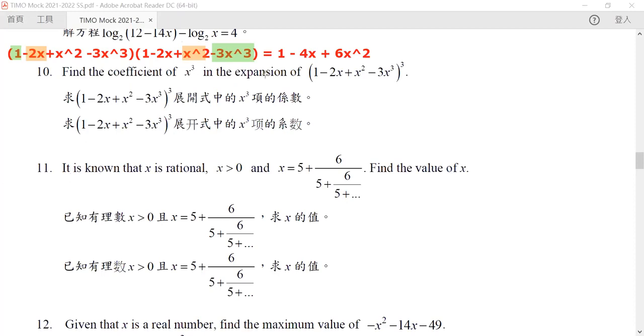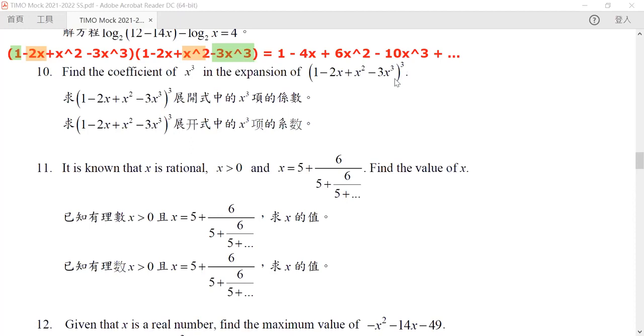So if we count for our green one, we get a negative 3 times x to the power 3. For our orange one, we'll get a negative 2 times x to the power 3, but we need to count them twice because it appears 2 times. So overall, it will be equal to negative 10x to the power 3. Okay. Now, once we get to the x to the power 3, do we need to worry about x to the power 4? No. Why? Because those terms will not multiply into a coefficient of x to the power 3 because they are too big, right? They have too much power order. So other than this, we'll just get dot dot dot and we are done.